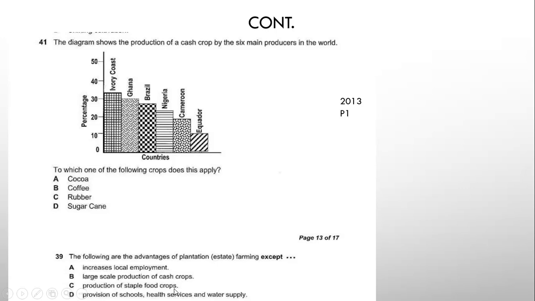Provision of schools, health services, and water supply, this is yes. This is correct for plantations because these facilities are needed for the workers on the plantations. So if you look at these options, the question says the following are advantages of plantation or estate farming except, so the best possible answer here is C, production of staple food crops.